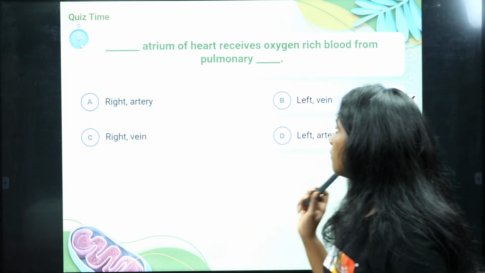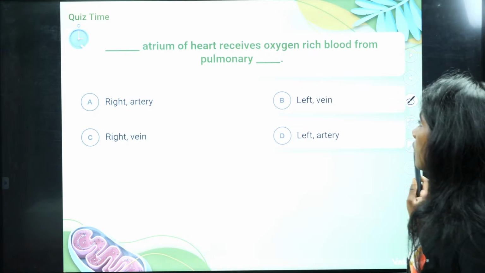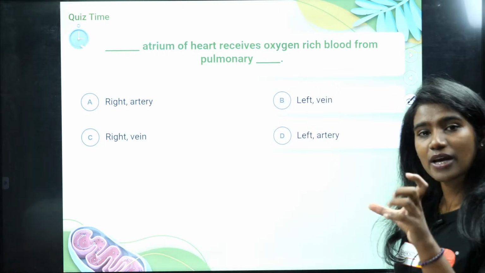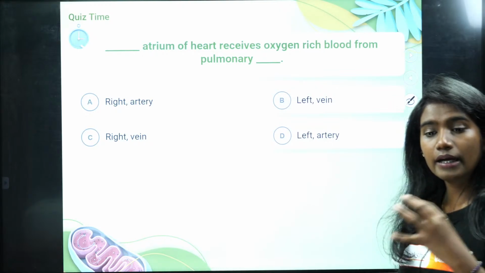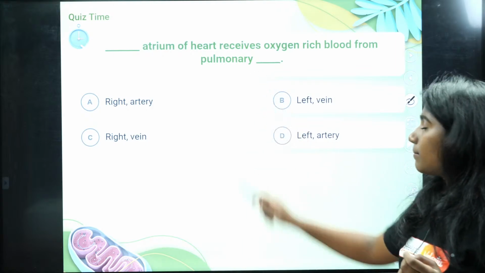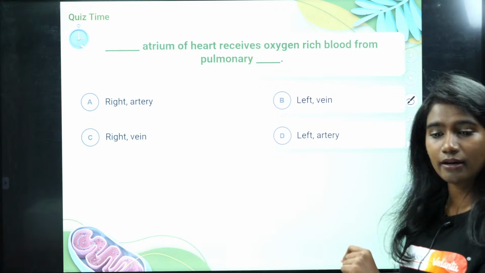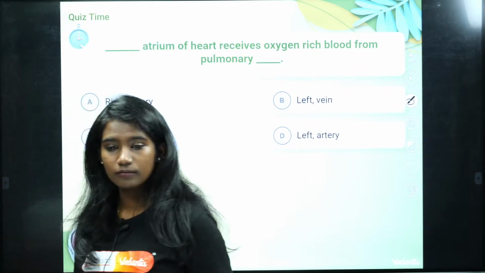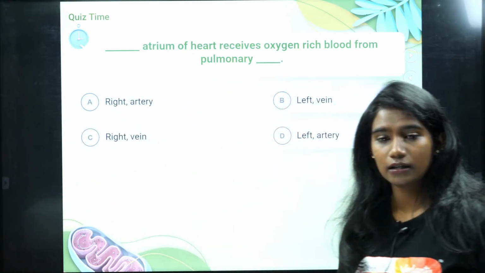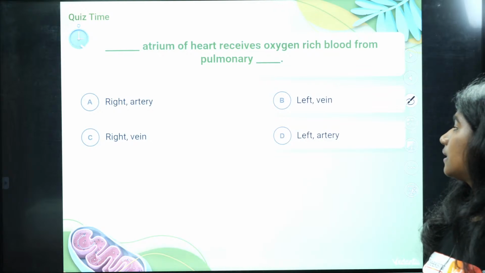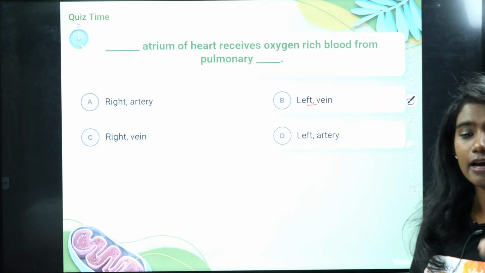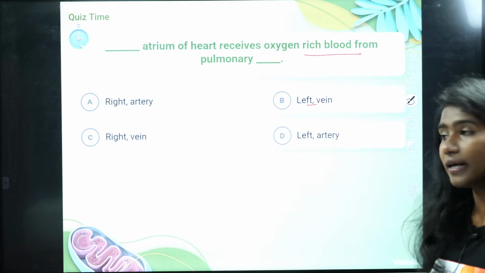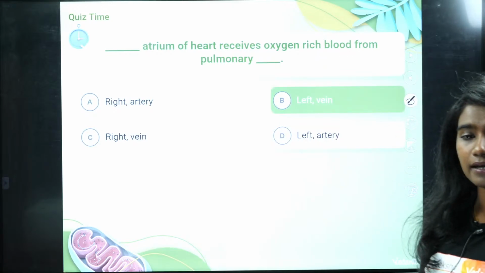Next, dash atrium of the heart receives oxygen rich blood from the pulmonary. Which chamber receives the oxygenated blood? Is it receiving from pulmonary artery or pulmonary vein? Hi Mani, good morning. So which one? It is left atrium. Left atrium receives oxygen rich blood from pulmonary veins. So your option B is the right answer.